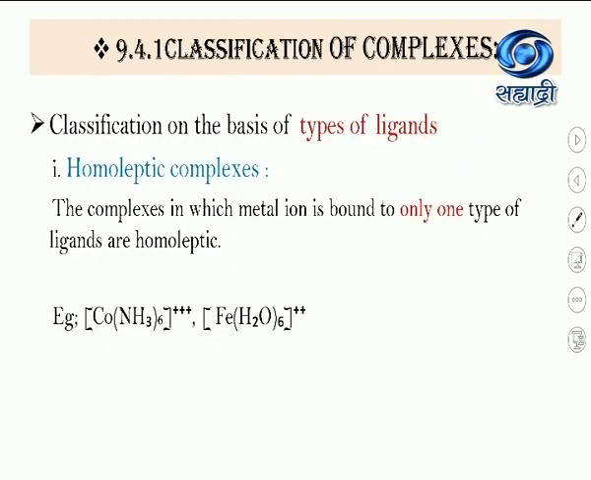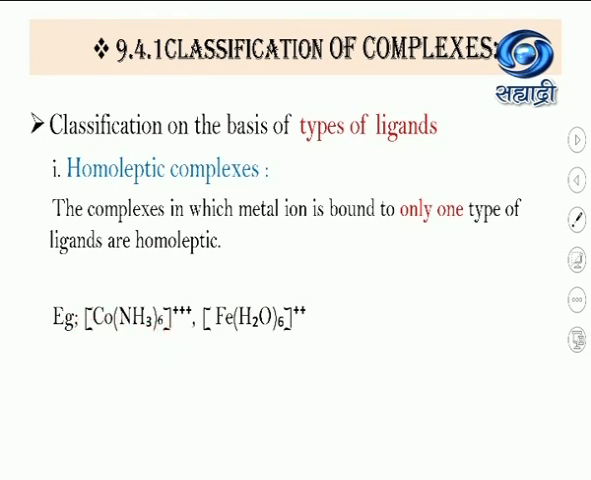Now our next point is classification on the basis of types of ligands. The first type is homoleptic complexes. The complexes in which the metal ion is bound to only one type of ligand are homoleptic. Homo means single, only one type. So homoleptic means only one type of ligand is there which donates the electron pair to the central metal atom to form a coordinate bond.